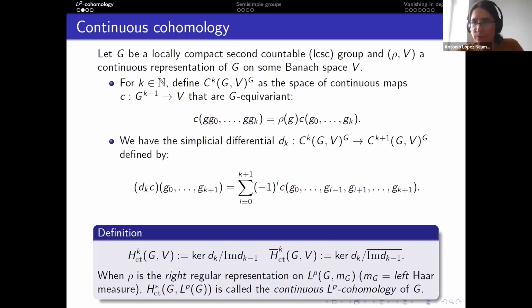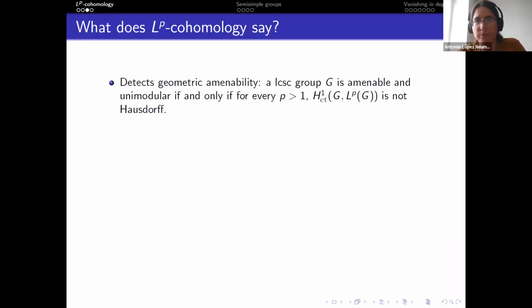Right. Okay, but why do we want to consider this object? What does LP cohomology say? What is the information it carries? First, it detects geometric amenability. A group is geometrically amenable if, for a left Haar measure, you can take Følner sets on the right. Of course, for discrete groups these are the same thing because discrete groups are unimodular. In the locally compact case, it's the same thing as being amenable and unimodular, in fact. And this is, again, the same thing as asking that H1 LP is not Hausdorff for every P. So you can characterize being amenable and unimodular in terms of LP cohomology.